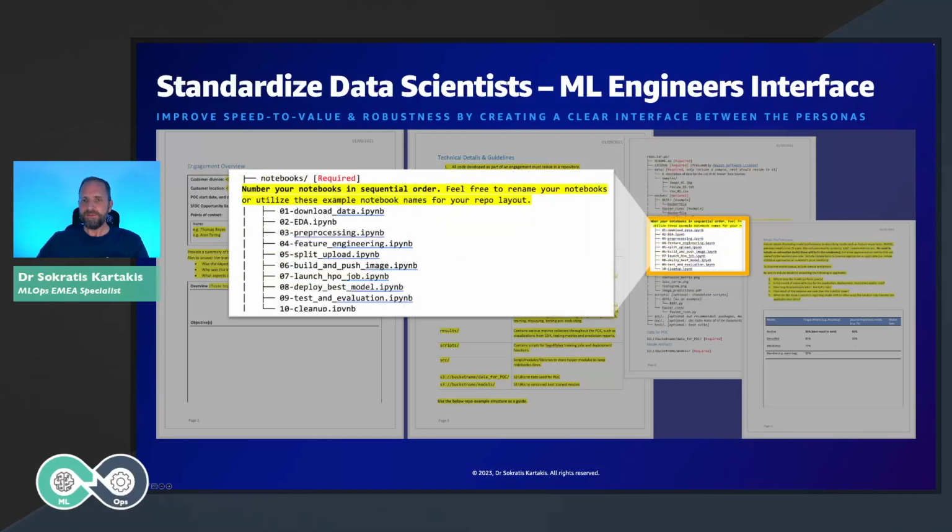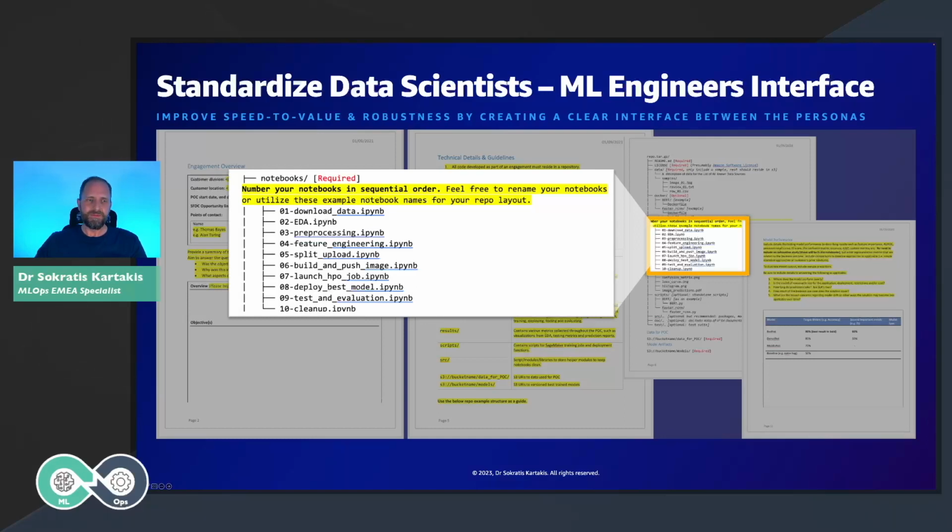Now, the next step was to structure the repository and to define a clear interface for what the ML engineers and the data scientists expect in terms of how they structure the notebooks. Here is an example of how this customer structured the notebooks. As you can see, this customer split the notebooks into different operations.